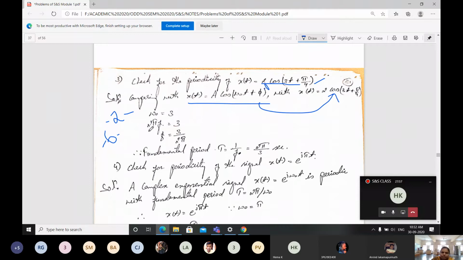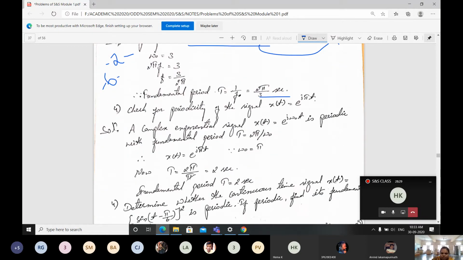Then omega naught is nothing but 2 pi f, which equals 3. So f equals 3 by 2 pi. The fundamental period is T equals 1 by f. Here f is 3 divided by 2 pi. Here it is going to be reversed because 1 by f is there. So I can write it as 2 pi by 3 seconds. For the given problem, the capital T is 2 pi by 3 seconds. This is one problem. These are simple problems. Problems like these will be asked for 2 marks only.